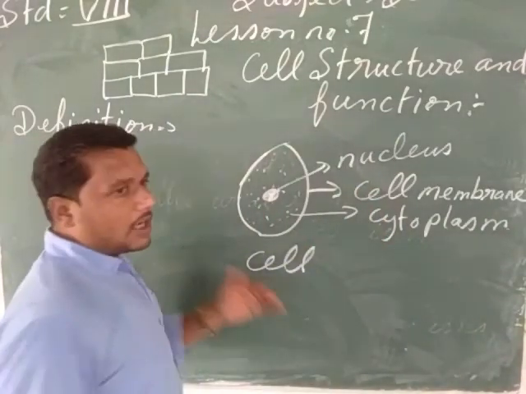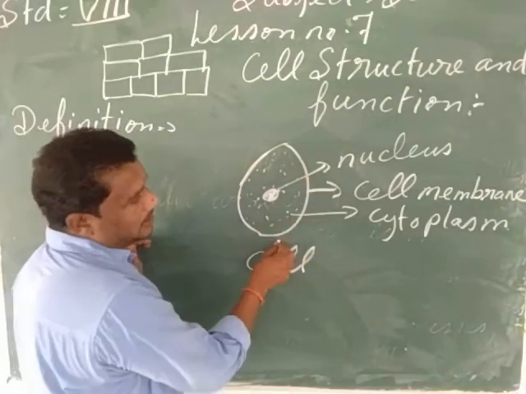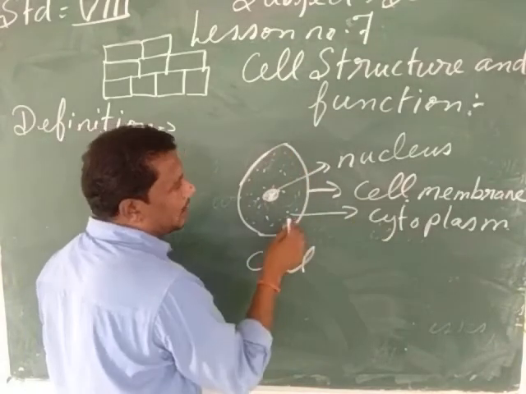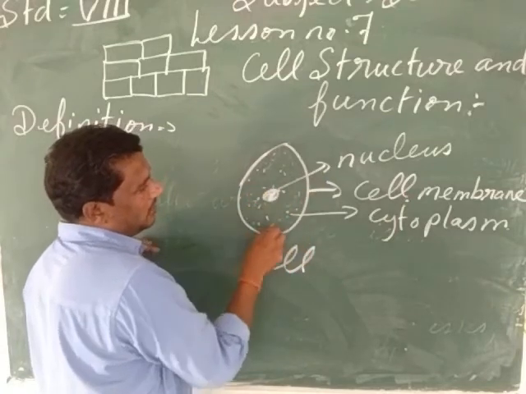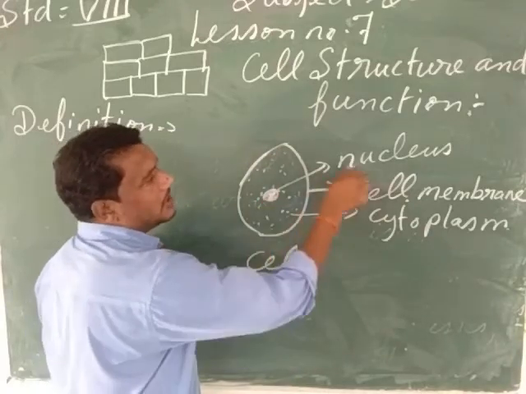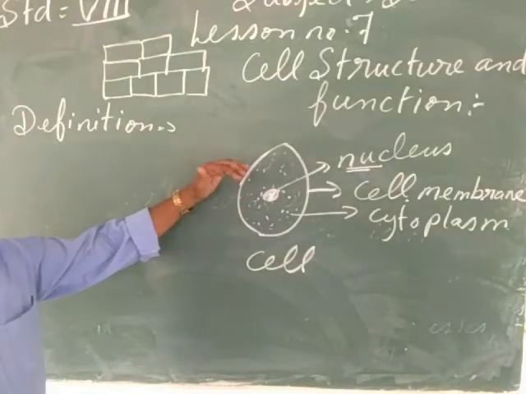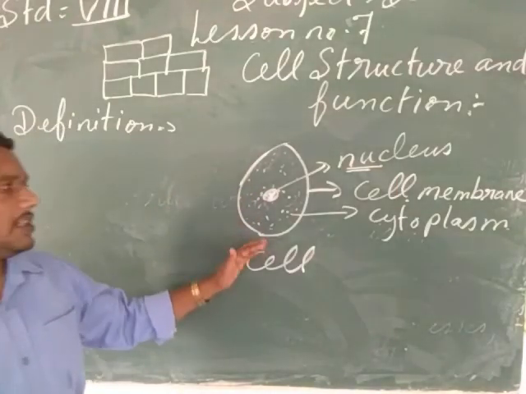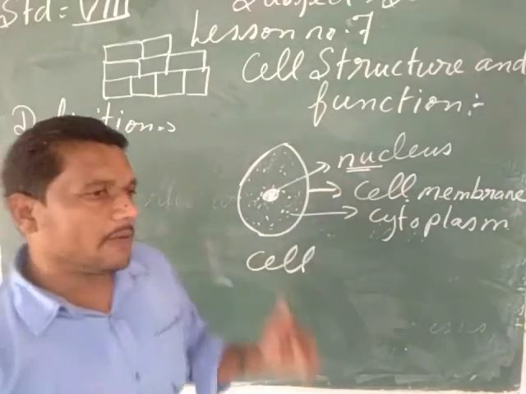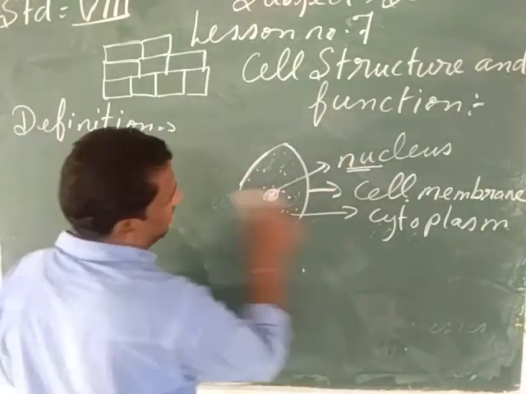So my child, what are the cells? Whether it is the plant cell, animal cell, or the microorganism body cell, all the cells will have three basic structures. First of all, the outer boundary of the cell is called the cell membrane. After the cell membrane, the water-like or gel-like material that is present is called the cytoplasm. Then in the center of the cell we can see the nucleus. The nucleus is the control center of the cell. So these are the three basic structures found in the cell, whether it is the plant cell, the animal cell, the microorganism cell or the human body cell. But after that there will be some difference in the plant cell, the cell of the microorganism and the cell of the animals. So let us see.